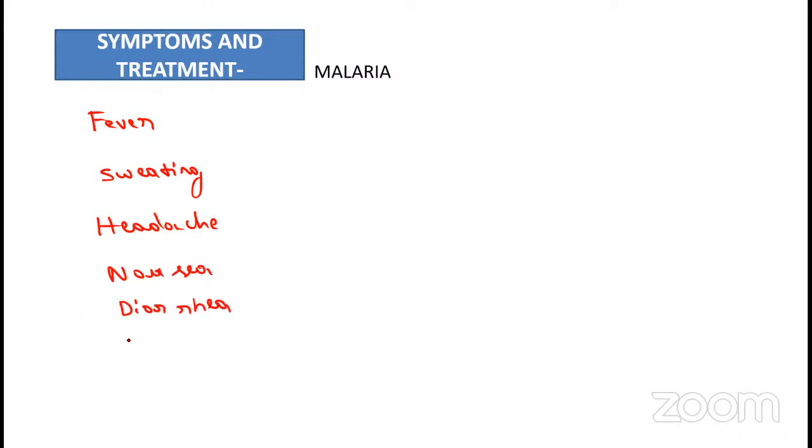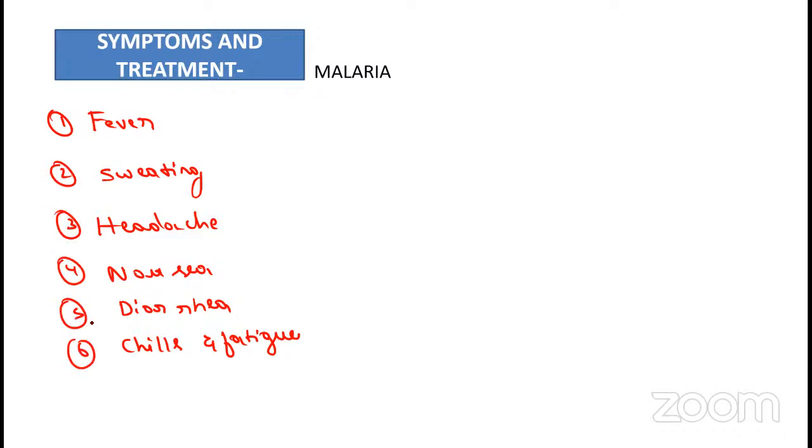Diarrhea and chills and fatigue. Okay, so these all are the symptoms of malaria. Do you have any questions here in the symptoms? If you don't have any questions, then let us go to the treatment.